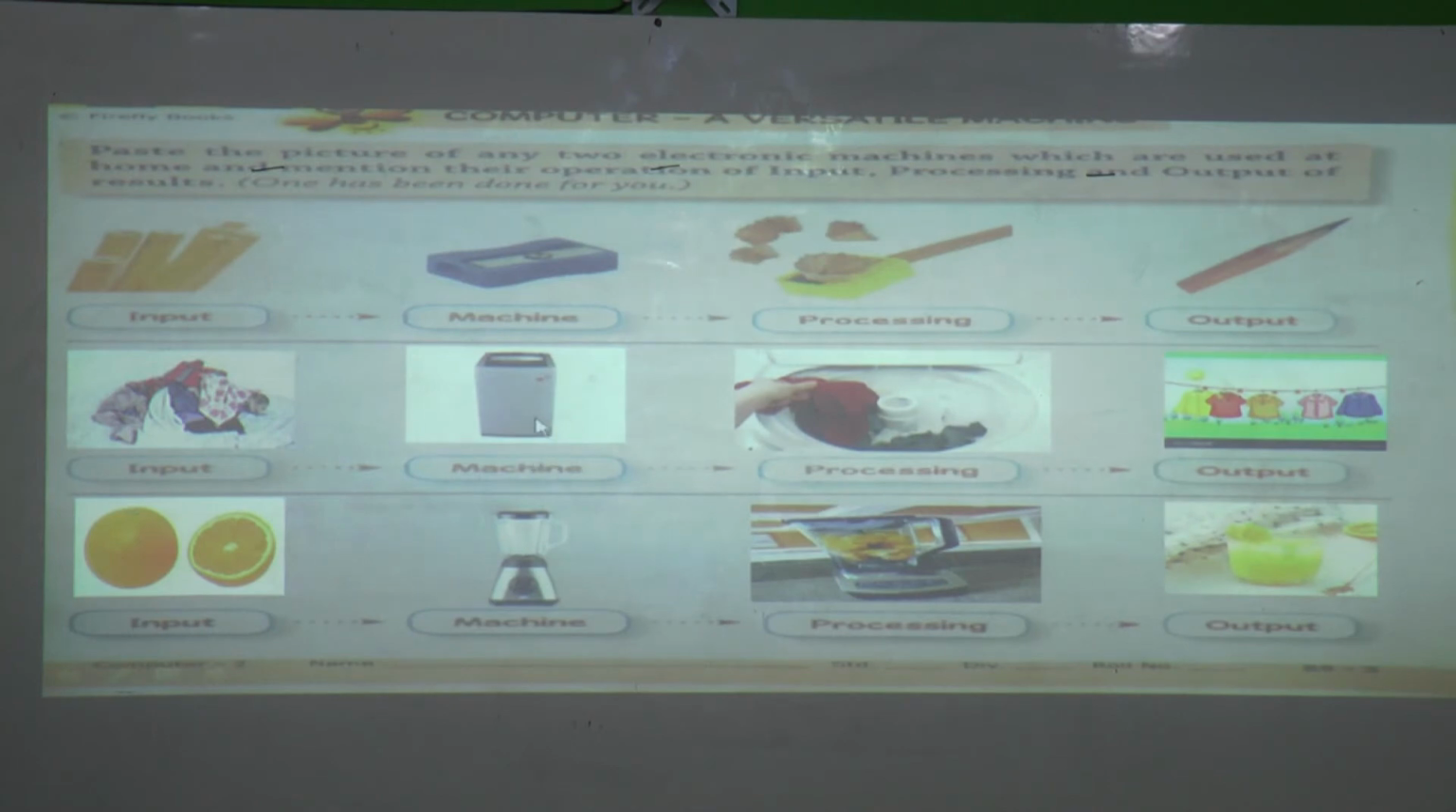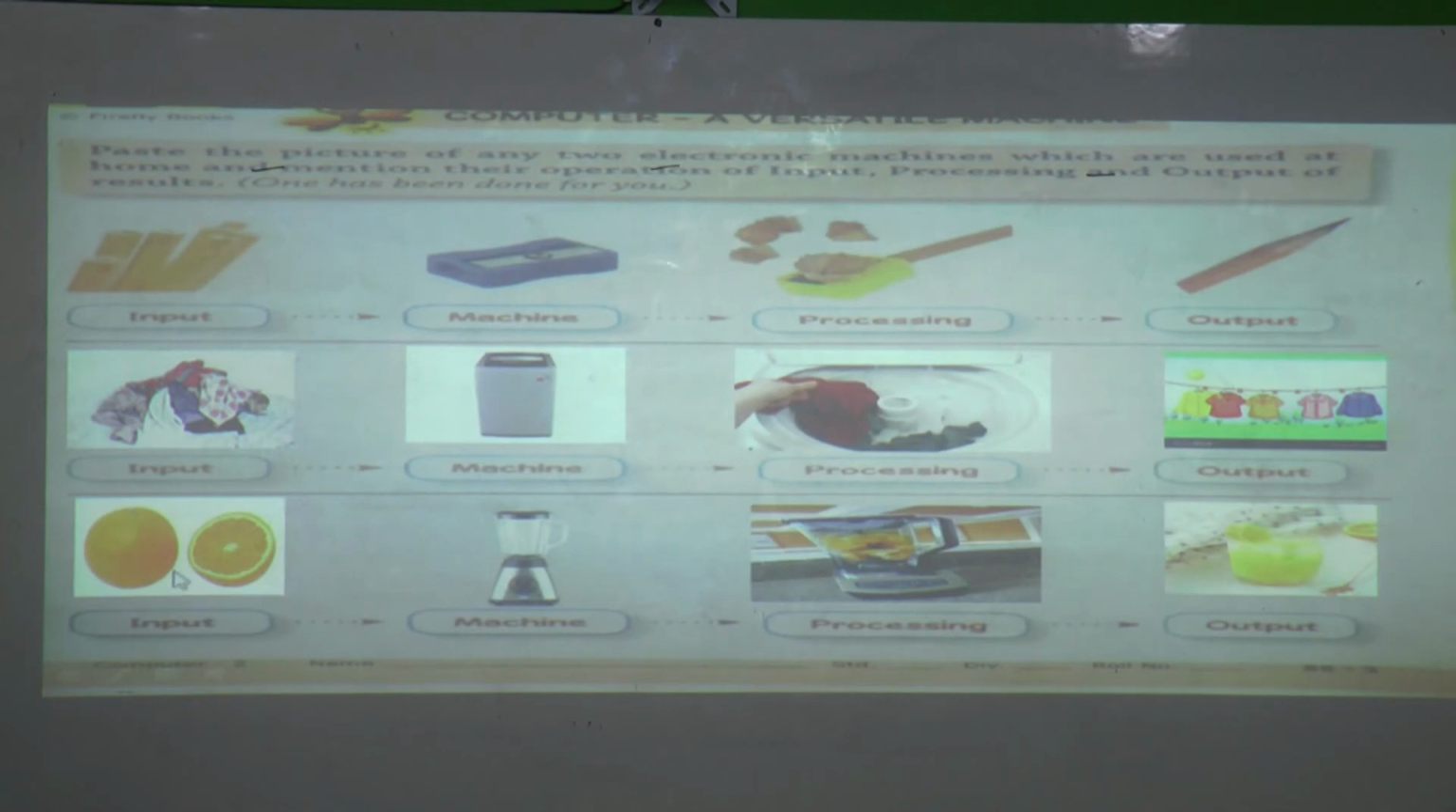One more example is what? Washing machine. Dirty clothes is the input. Who is the machine here? Washing machine. And processing is what? When we put dirty clothes in the washing machine and it processes, it is processing. And what output will we get? Yes, we will get the washed clothes. Right?